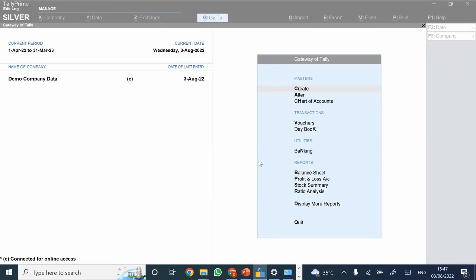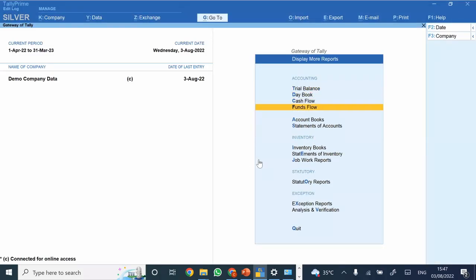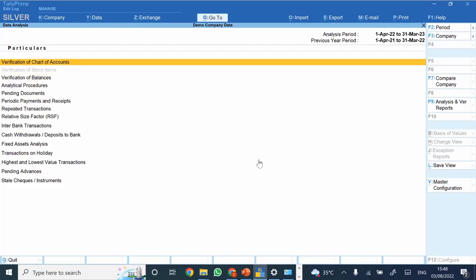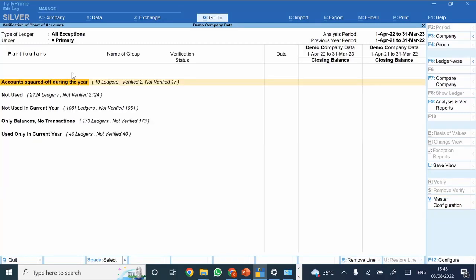Okay, so now we have already seen the exception reports. Now we are looking at analysis and verification, data analysis. We were in the verification of chart of accounts. Now see what this particular report shows: if you want to trace how many new ledger masters have been created, what were the ledger masters that were there in the previous year and which are not used in the current year. All these options are available here by default, and Tally has segregated each of them by itself. So this is very useful from the perspective of audit.